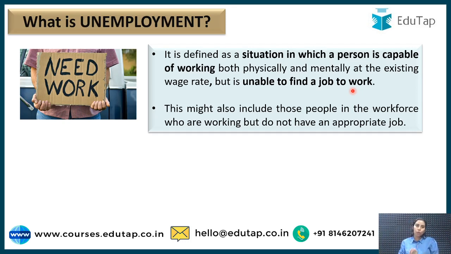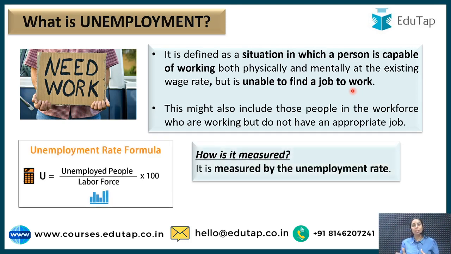So now we know what unemployment is. We also have to know how unemployment is measured in an economy. So guys, the term which is used to measure unemployment is called the unemployment rate. How do we determine the unemployment rate? The formula is that you have to find out the number of unemployed people in an economy divided by the labor force, that is the workforce of that particular economy, multiplied by 100. This will give you your unemployment rate, right?